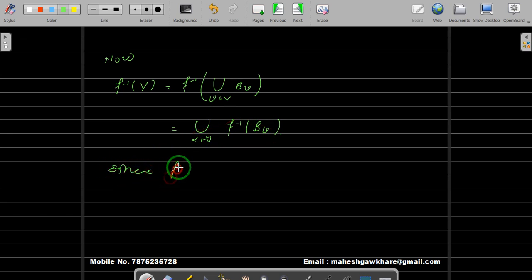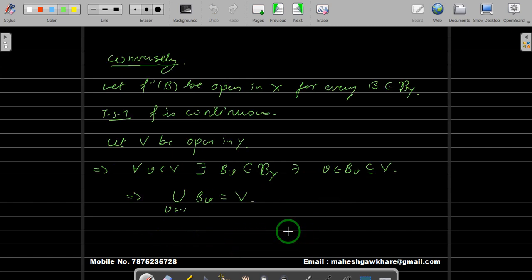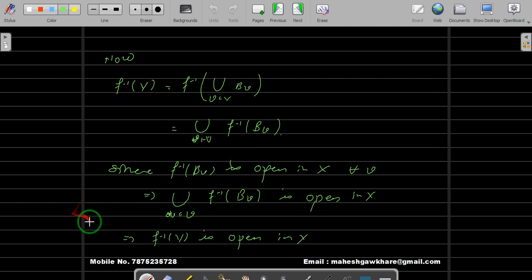Since f inverse of B_v is open in X for all v, this implies, by the fact that an arbitrary union of open sets is open, that the union of f inverse of B_v is open in X. And of course this is equal to f inverse of V. This implies f inverse of V is open in X. We started with an open set in the codomain, and we proved that the inverse image of that is open in X. Hence f is a continuous function.